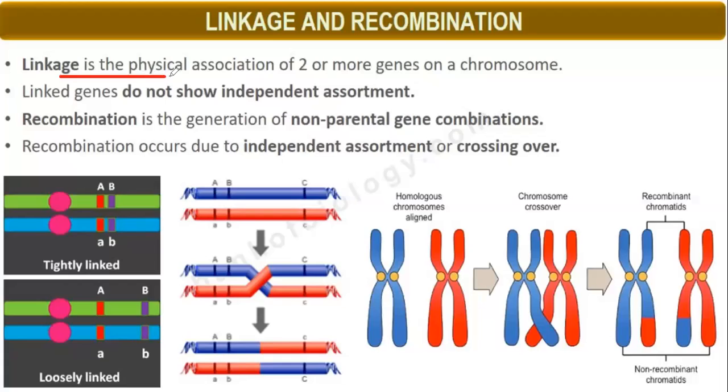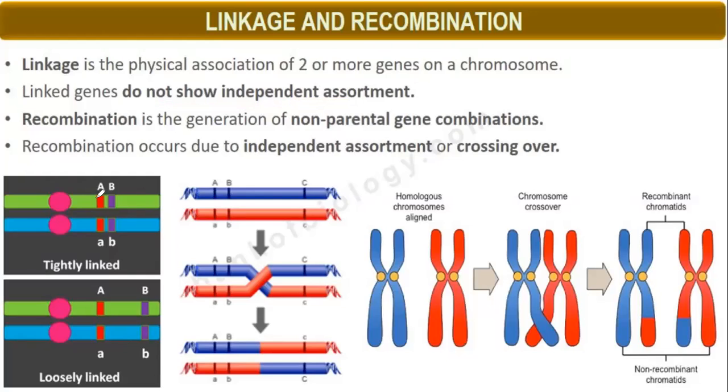Linkage is the physical association of two or more genes on a chromosome. Suppose this is a chromosome. There are two genes, capital A and capital B, and small a and small b. How they are associated with each other is called linkage. Linked genes do not show independent assortment.